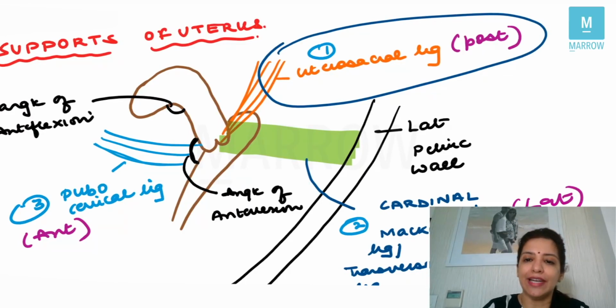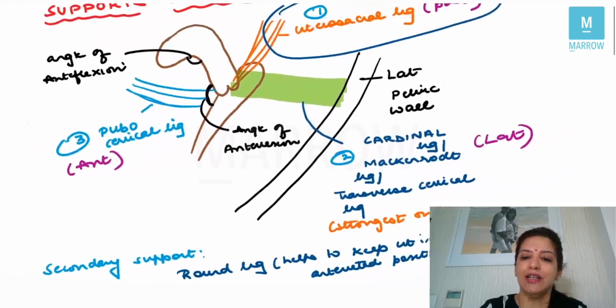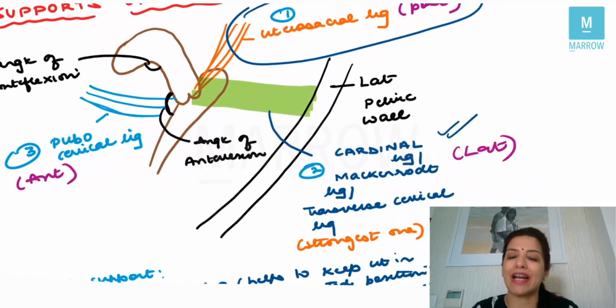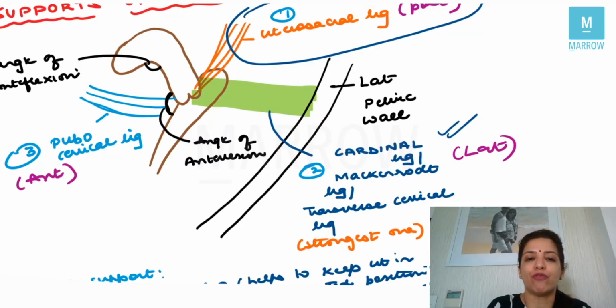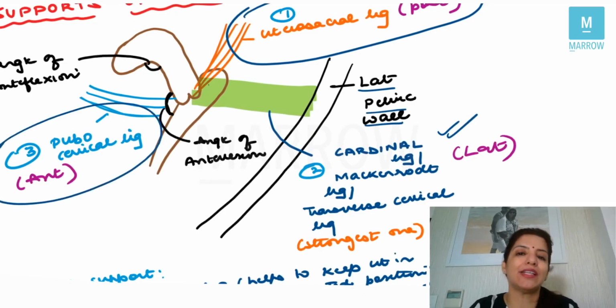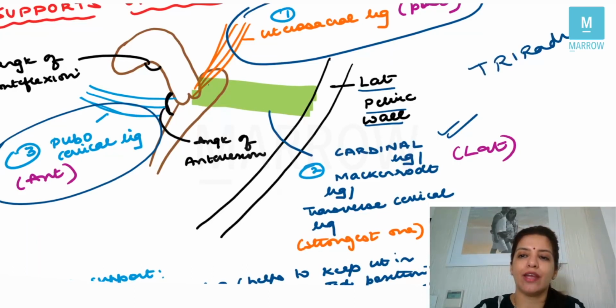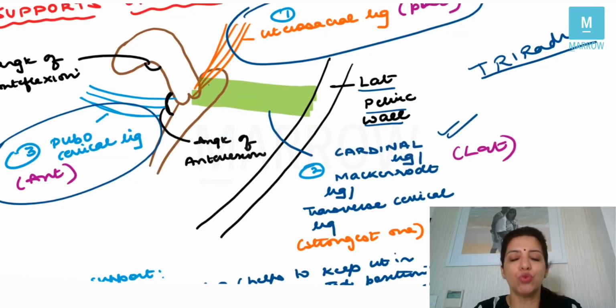Then we have a lateral ligament, that is the cardinal ligament, which is also called the Mackenrodt's ligament or the transverse cervical ligament. As you can see from the figure, it attaches the uterus to the lateral pelvic wall. And then you have a ligament which comes anteriorly, the pubocervical ligament. These three ligaments together are called the triradiate ligament: the uterosacral ligament, the cardinal ligament, and the pubocervical ligament. Right? So these are the ligaments which support the uterus.